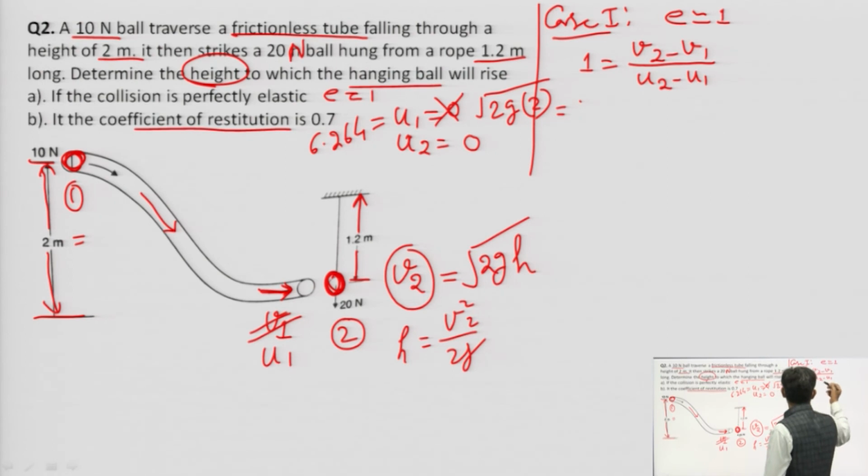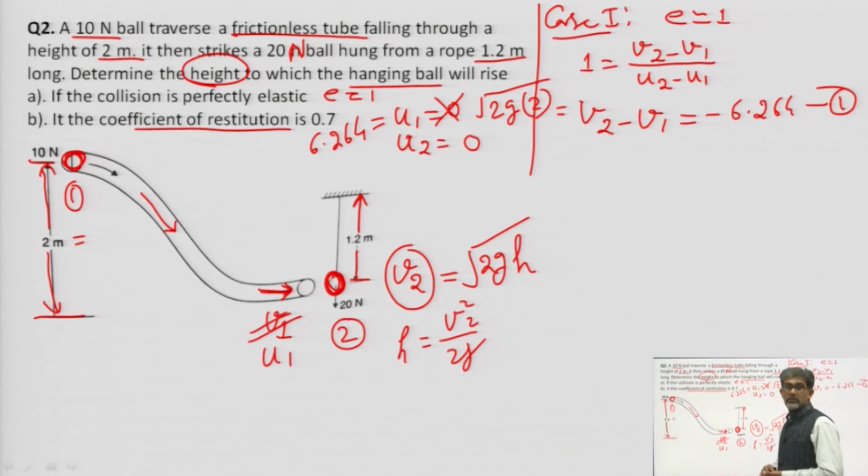So here we can have an equation: V2 minus V1 is equal to U2 minus U1. U2 is 0, minus U1 means minus 6.264. Write this as equation number 1. This is from the equation of restitution.